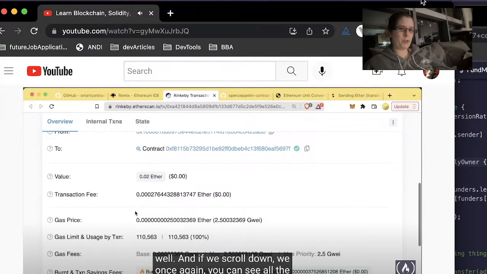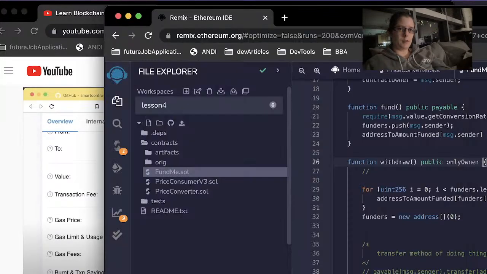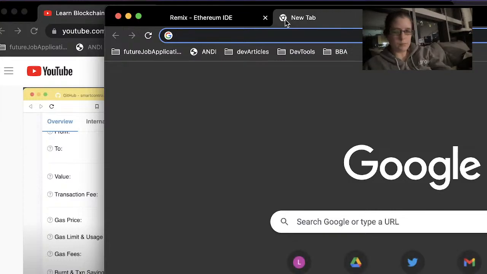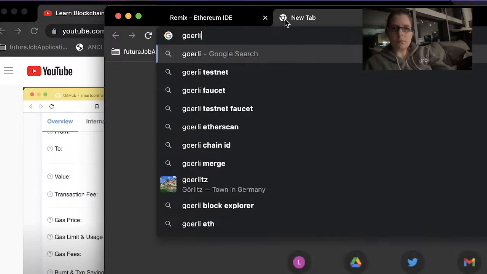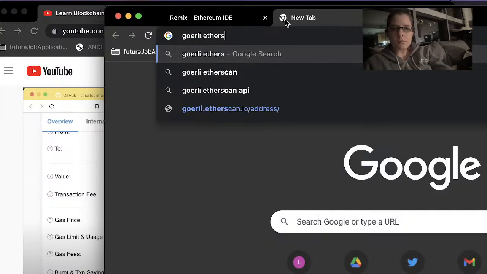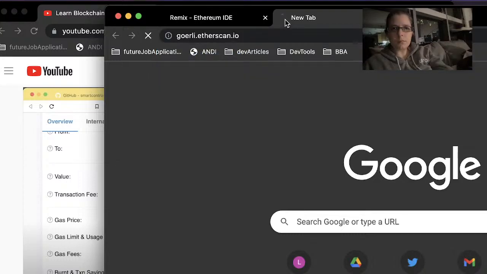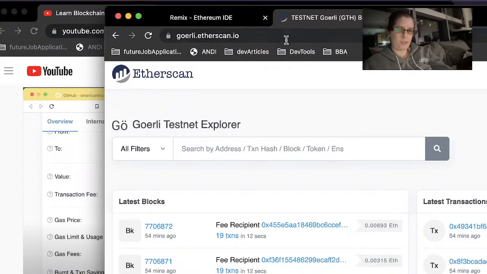And is there a Goerli Etherscan? There is. Okay.